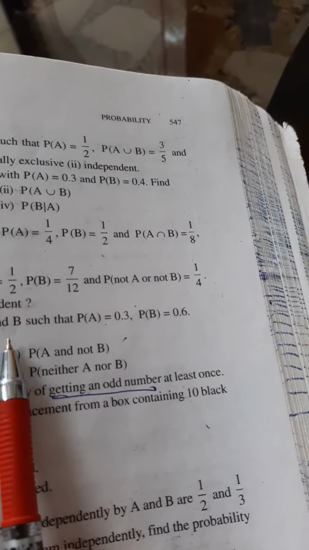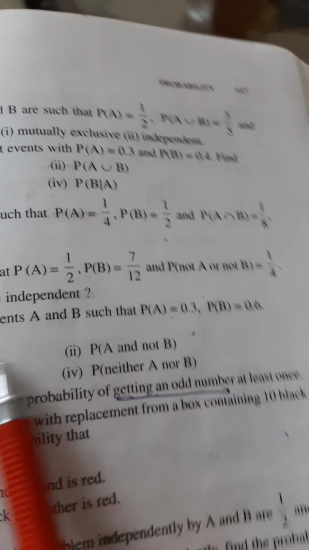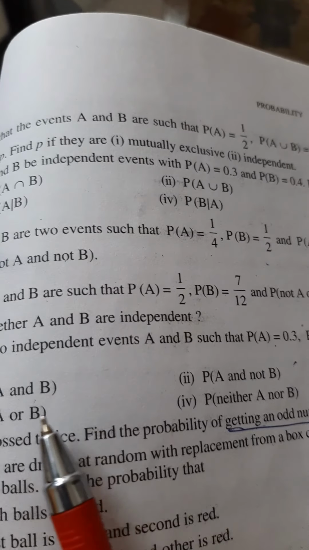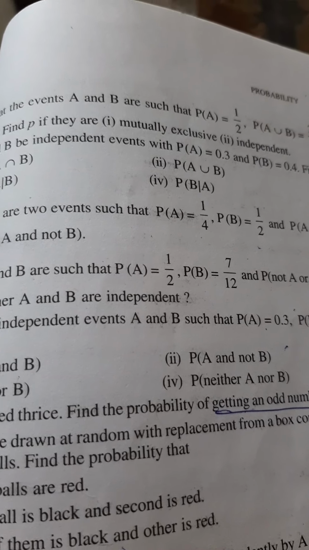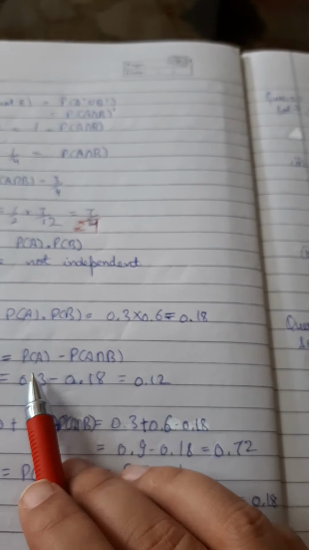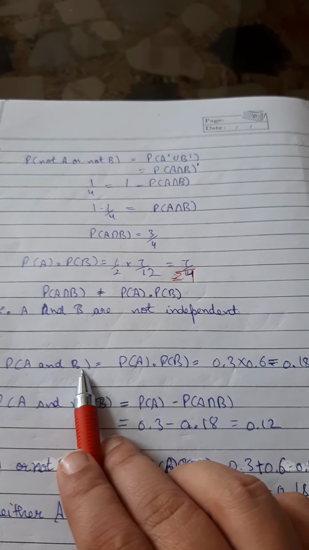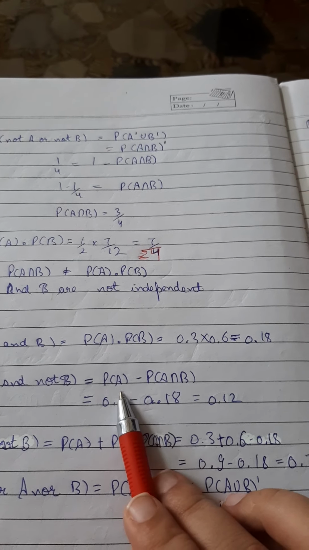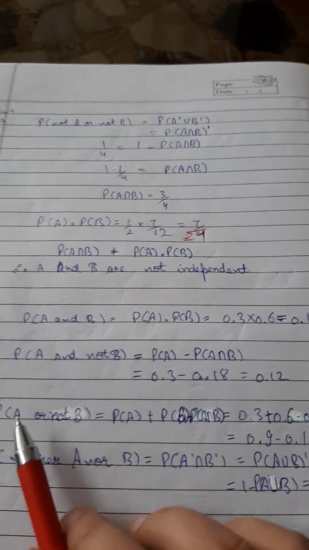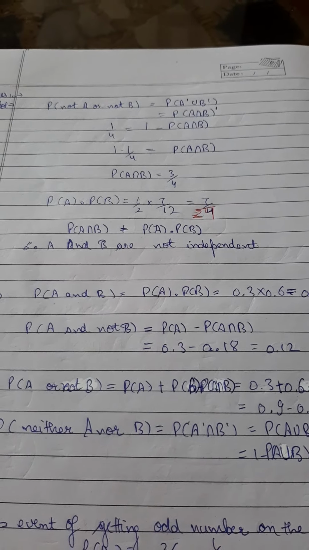Okay. Now the last question, given two independent events A and B such that probability of A and B is given. Because events are independent, A and B means intersection. Formula use करके आप बता सकते हैं. A and not B means A minus B, or we can write it as probability of A minus probability of A intersection B. पहले part में intersection की value हमने निकाली होगी, P(A) into P(B). P(A but not B) means P(A) minus P(A intersection B). इसी तरह value substitute करके solve कर लेंगे और इसी तरह से आप इसके बाकी parts भी कर सकते हैं.